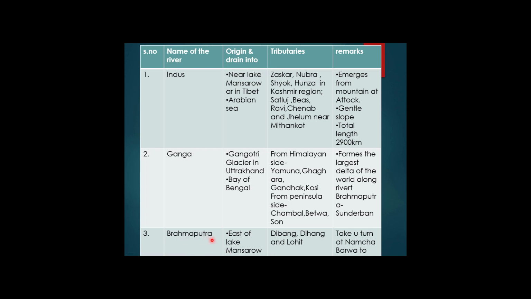And the third one is the Brahmaputra. The source of origin for the Brahmaputra river is near the east of Lake Mansarovar, and the Indus is west of Mansarovar. The major tributaries of the river Brahmaputra are Dibang, Dihang and Lohit. You can see it takes a U-turn at Namcha Barwa. Namcha Barwa is one of the loftiest peaks of the Himalaya. It lies in the eastern part of Arunachal Pradesh.